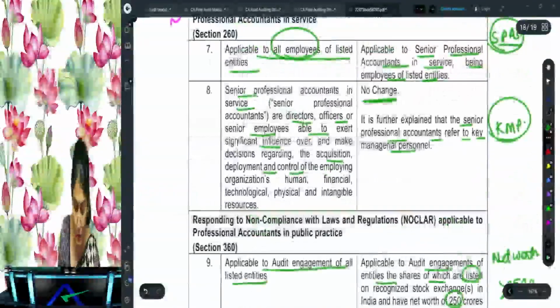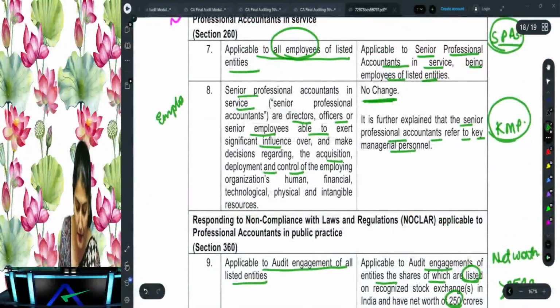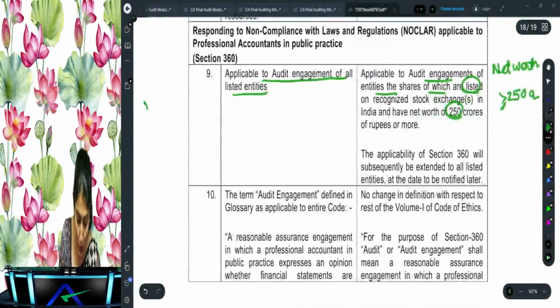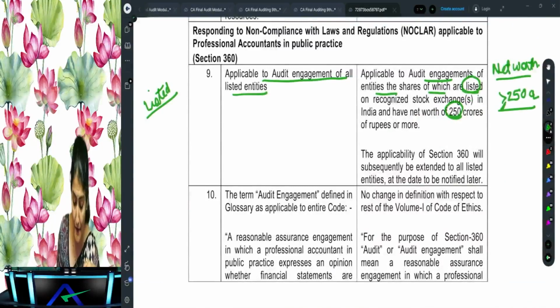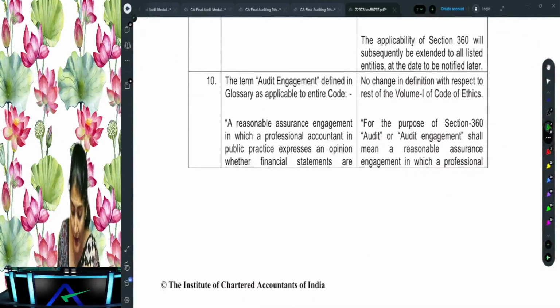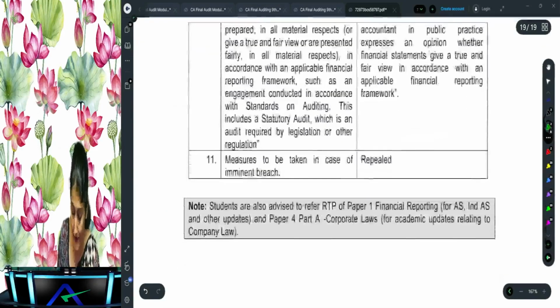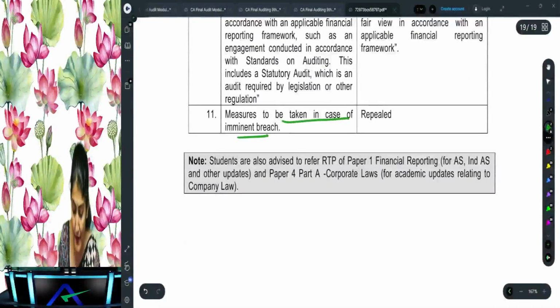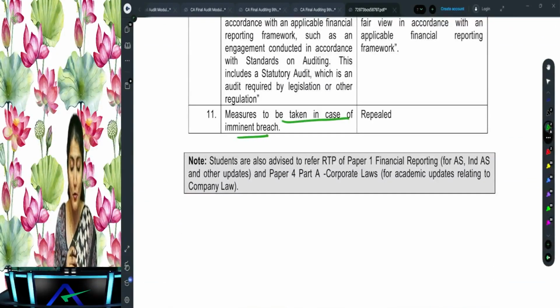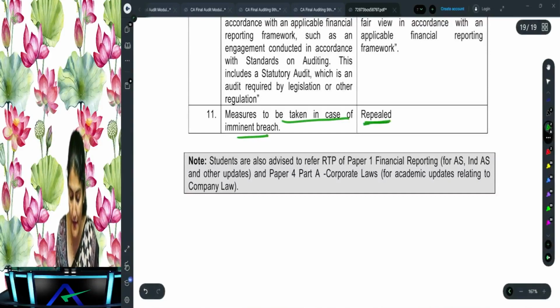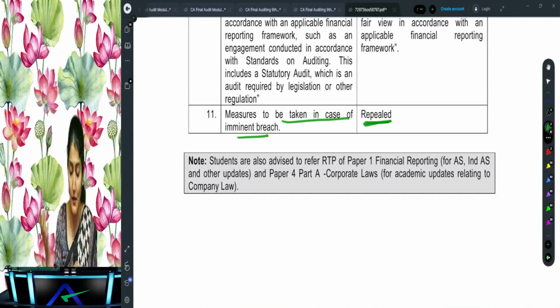Right? So here, instead of all employees, now it is only applicable to the senior professional accountants. Then instead of being applicable to all listed entities, now it is only applicable to those listed entities having a net worth of more than 250 crore, right? Then it says there is no change in the definition of audit engagement and reasonable assurance. As for measures to be taken in case of imminent breach, imminent breach is what is about to happen. The measures to be taken in that case have been repealed, right? So that has been removed. Okay.